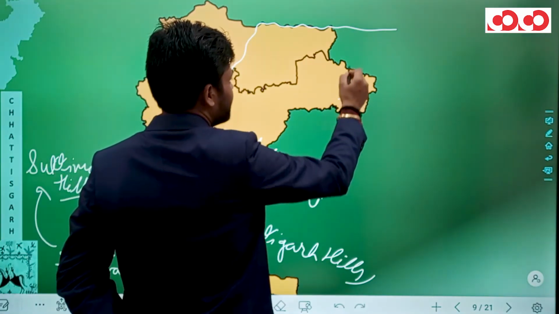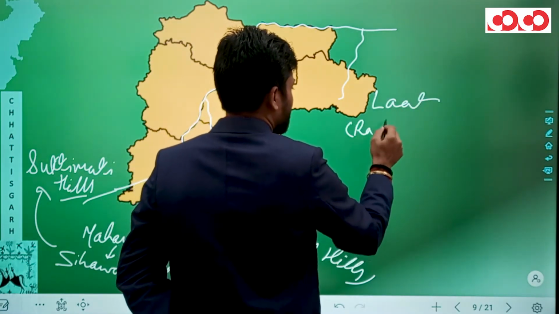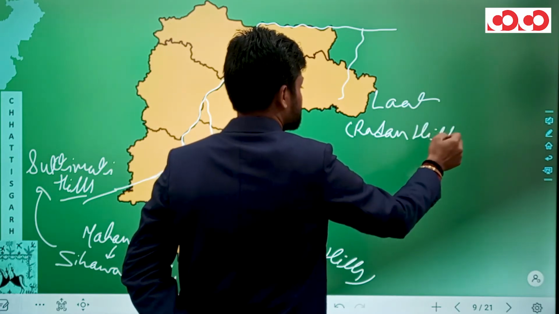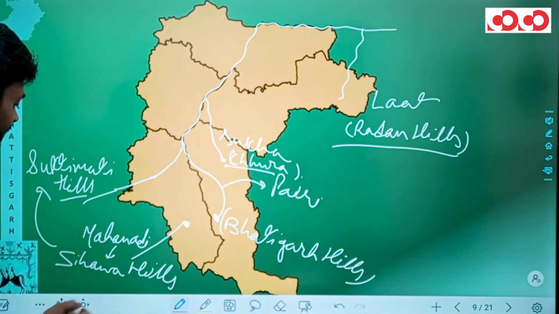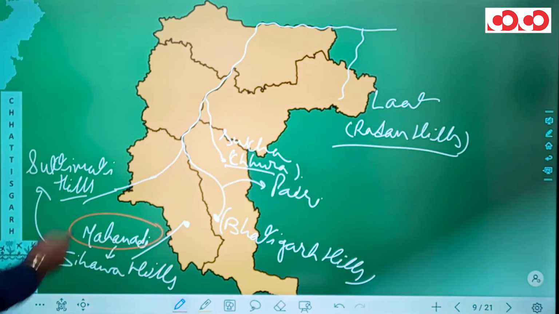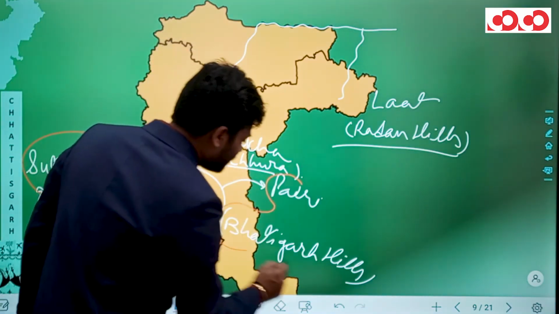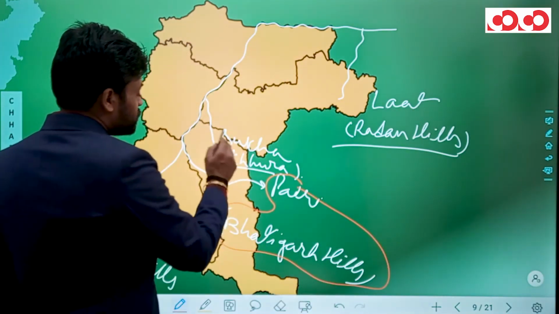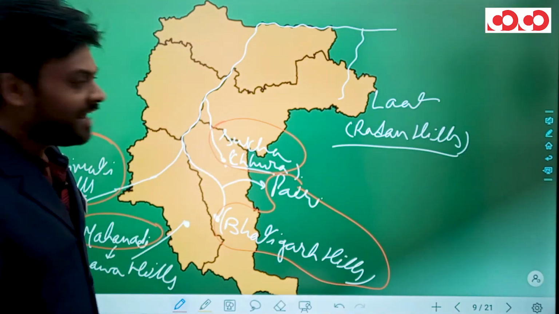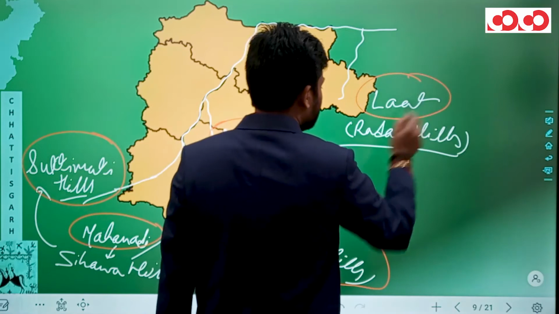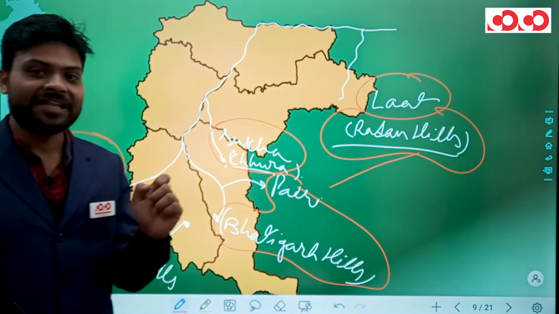And finally we have River Lath, which originates from the Radan Hills in the Mahasamund district of Chhattisgarh. So now what we have seen? We have seen River Mahanadi originating from Suktimati Hills. We have seen River Peri originating from Bhatigarh Hills. We saw the origin of River Sukha from the Chura Tehsil of Chhattisgarh. And we saw the origin of River Lath from the Radan Hills. So these are some of the important rivers and their origins.